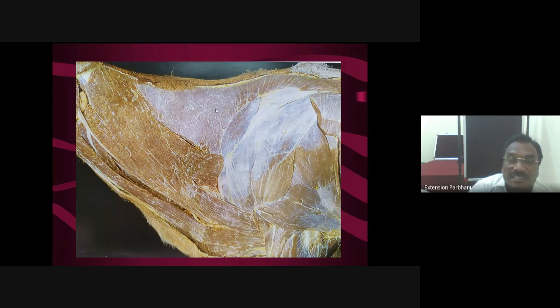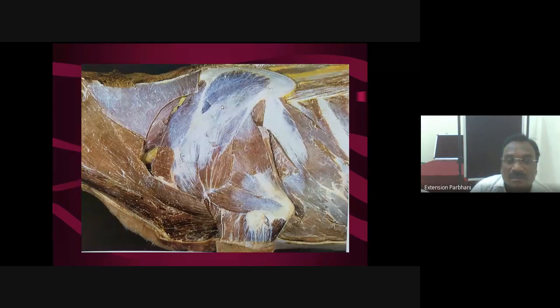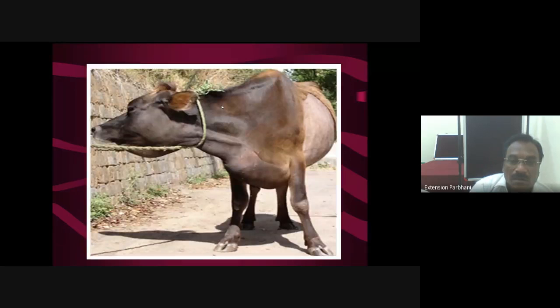This is the best site for giving intramuscular injections in cattle, because no doubt here trapezius, rhomboideus, various types of muscles are there. The muscular bulk or belly is more here, and this is a safe site for giving intramuscular injections. This is all about intramuscular injection.